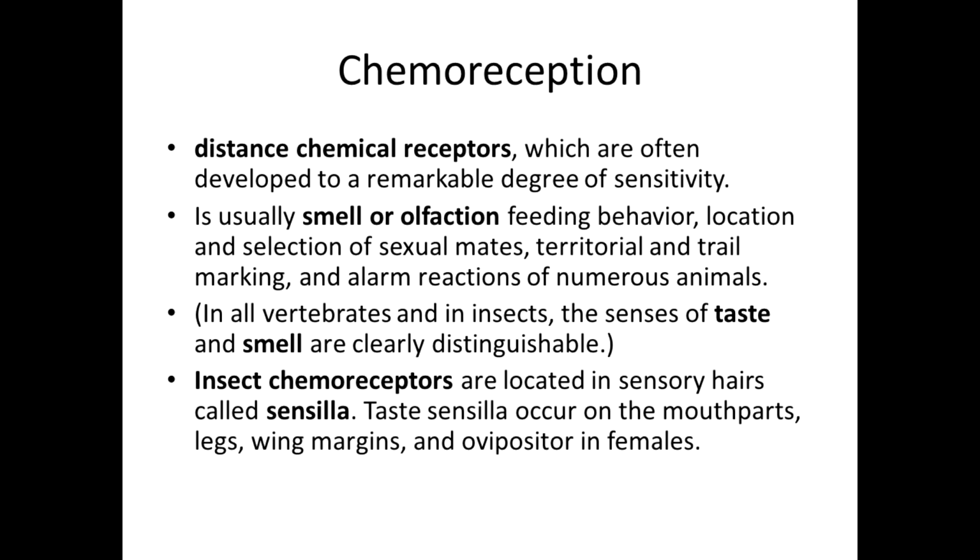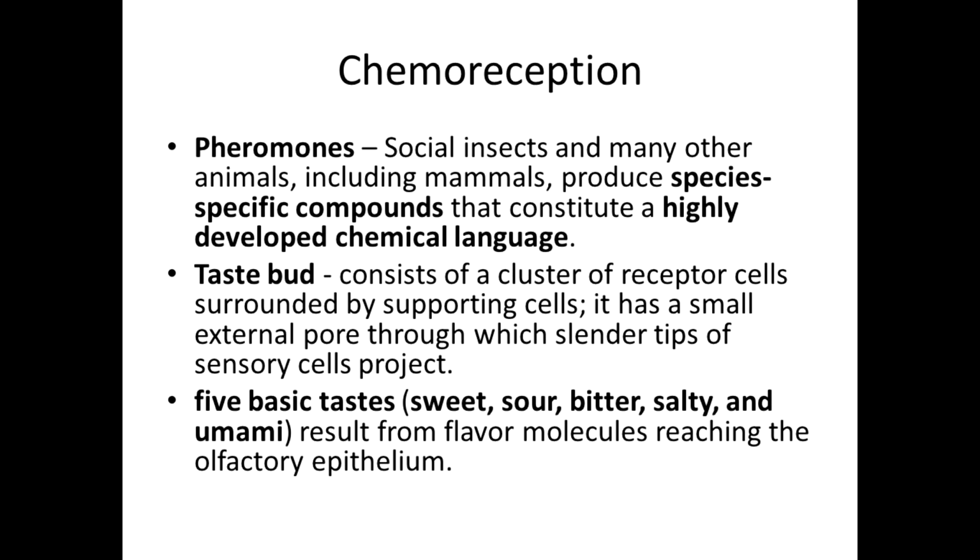For insects, chemoreceptors are located in sensory hairs called sensilla. Taste sensilla occur on the mouth parts and on the legs. Pheromones: social insects and many other animals, including mammals, produce species-specific compounds that constitute a highly developed chemical language. Because with pheromones, basically, if you can't smell it, then you're not developing a chemical language, just like if animals don't make sounds, they're not specialized in vocal language.